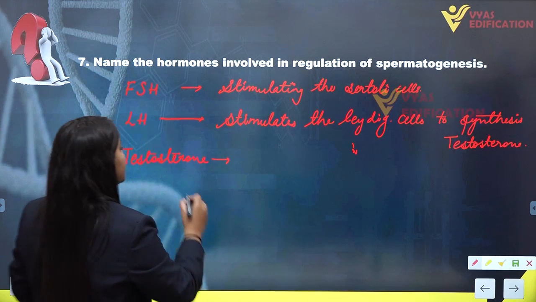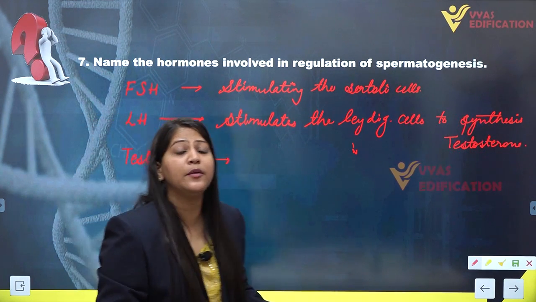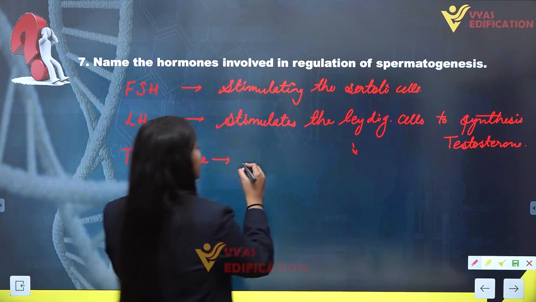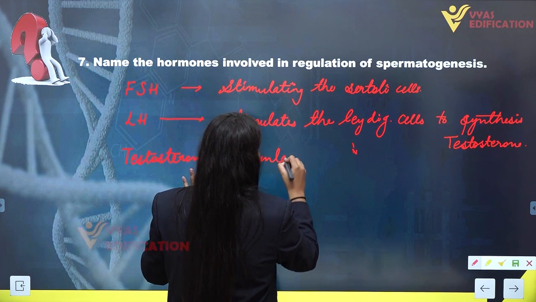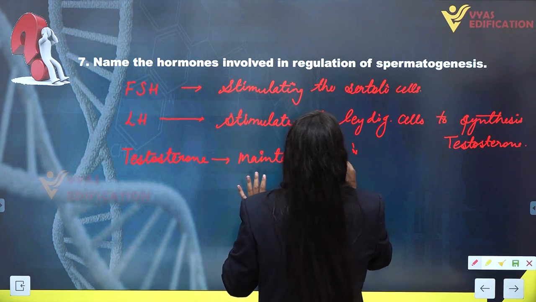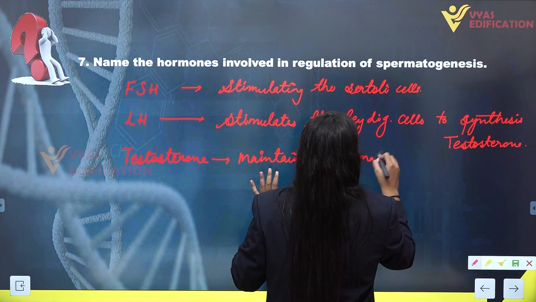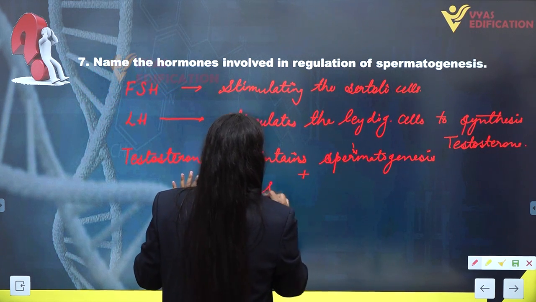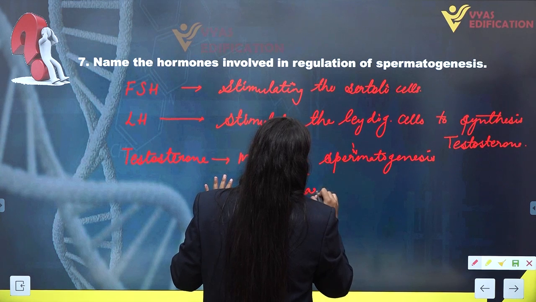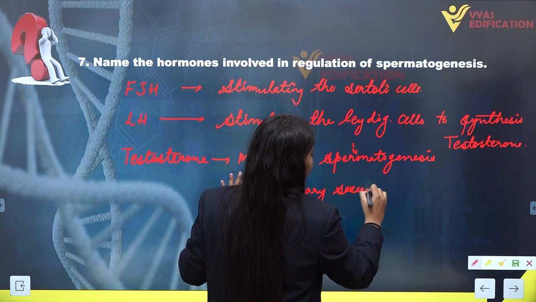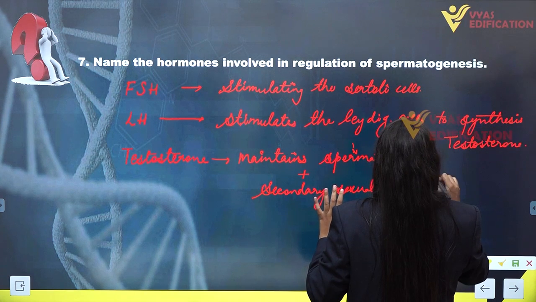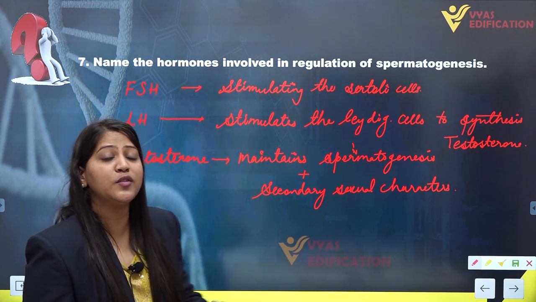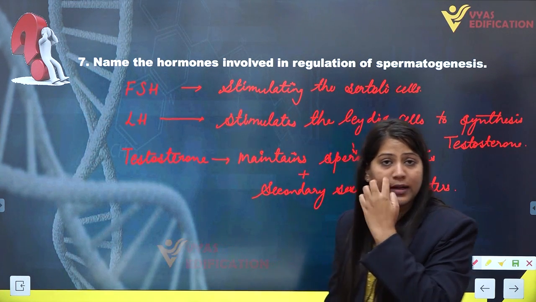And testosterone is the hormone which is primarily involved in the regulation of the process of spermatogenesis. So it maintains spermatogenesis as well as secondary sexual characters in males. So here we have the functions of all these hormones, that FSH, follicle stimulating hormone, is stimulating